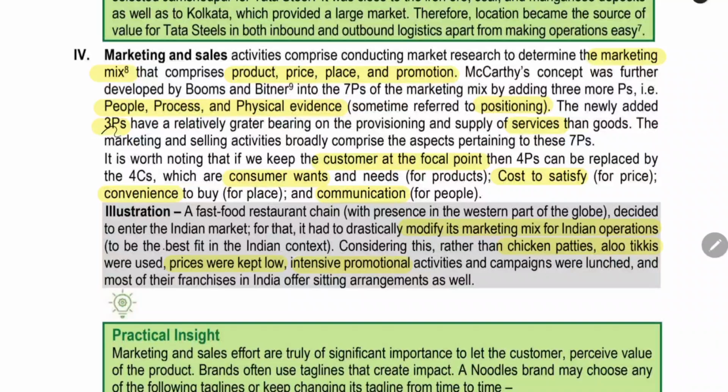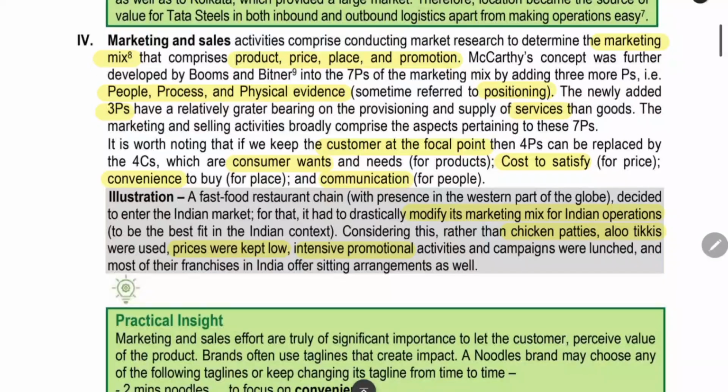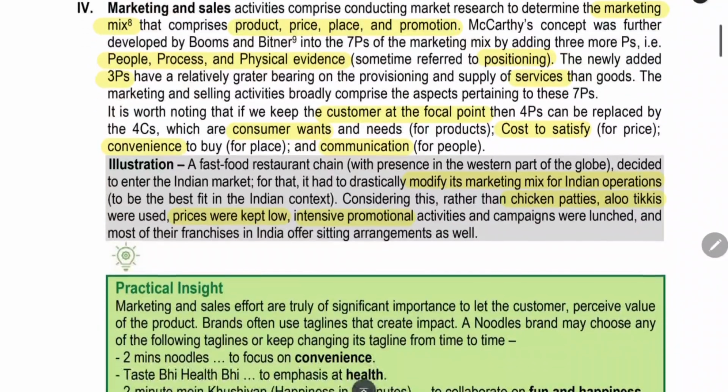The later 3 P's are mostly important for the service sector. The product, price, place, and promotion are for the traditional manufacturing industry. People, process, physical evidence are all important for provision of services. When you are a consulting firm like that, people, process, and physical evidence will be more important for you.